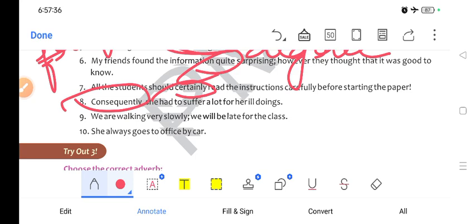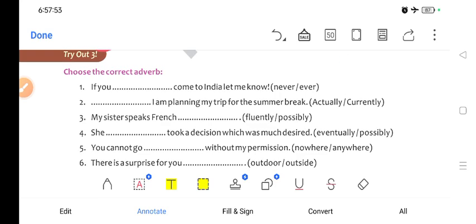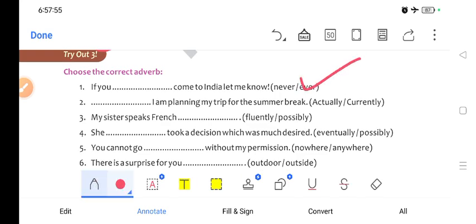We are walking slowly. So what is slowly and very slowly? Slowly means manner and very shows what? Degree. Understood? Now she always is what? Frequency. Choose the correct adverb. If you ever, so I'm just putting a tick. Next is currently.